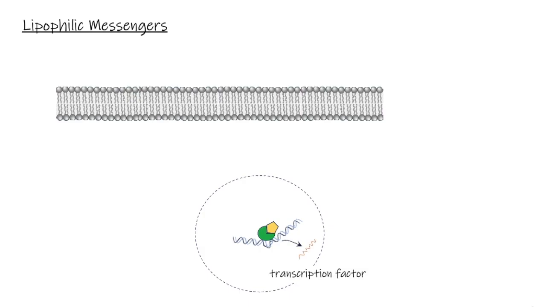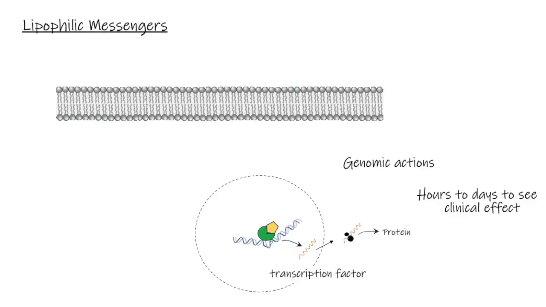This mechanism takes hours to produce cellular responses because it requires transcription of the new messenger RNA and translation into new proteins. This contrasts sharply with the rapid response of hydrophilic messengers acting through membrane-bound receptors. Now, this transcription-dependent pathway is referred to as a genomic action.